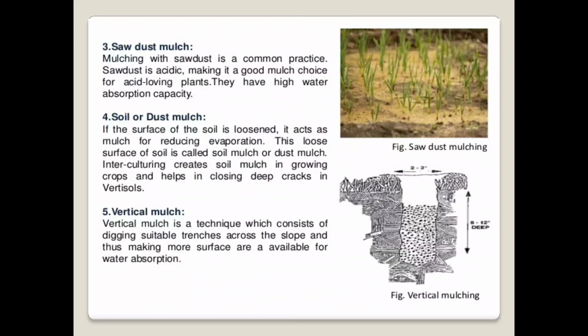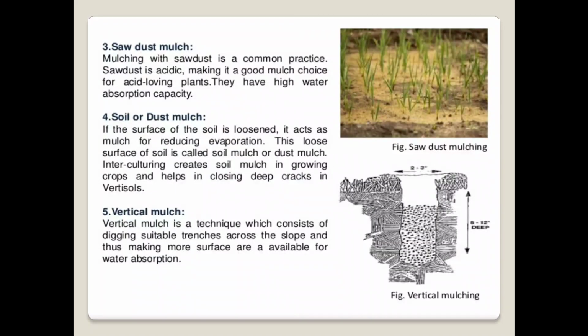Then interculturing creates the soil mulch in growing crops and helps in closing the deep cracks in a fertile soil. This soil mulch or dust mulch has the important advantage that it helps in closing the deep cracks which are formed in a fertile soil or in a black soil.